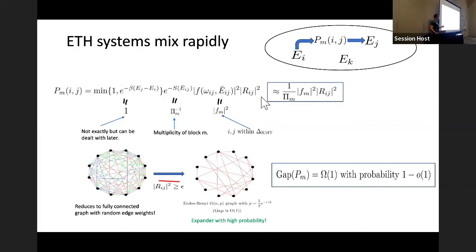And so what this really reduces to is a random walk on a fully connected graph with random edge weights. And the intuition for why this thing is going to have a big gap is that if you remove all of the low capacity edges, we're left with a subgraph of big capacity edges that ends up being a random graph, an Erdos-Renyi random graph. And these things have a constant gap with high probability. And so with that, we do a Markov chain comparison technique between these two things, and we end up showing that the gaps of all these P_M matrices are lower bounded by a constant with a probability that approaches 1 as the system size increases.